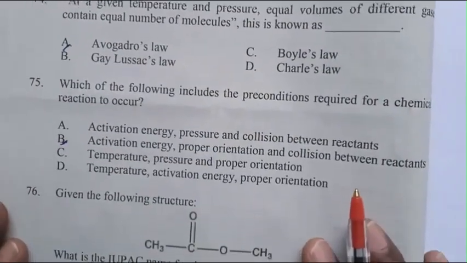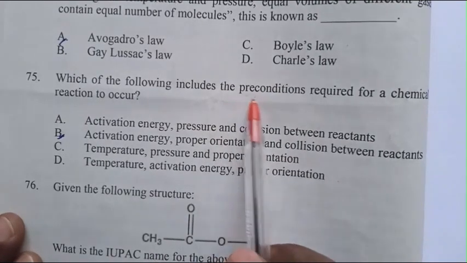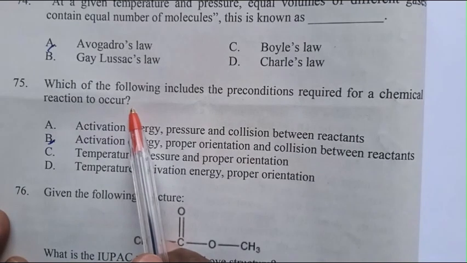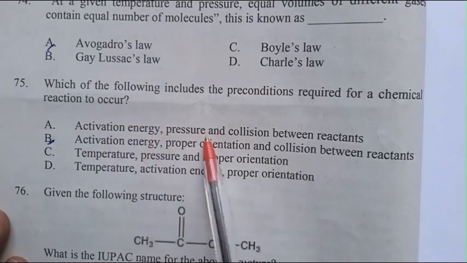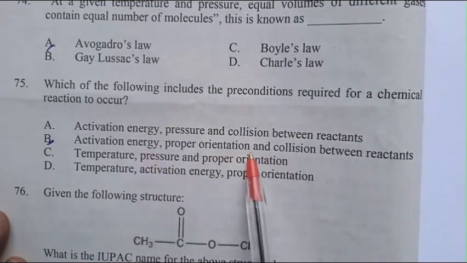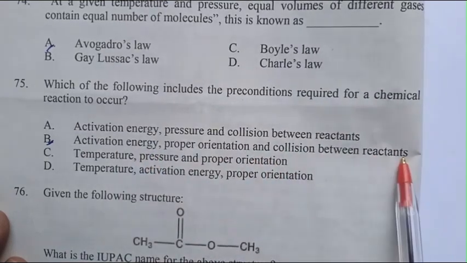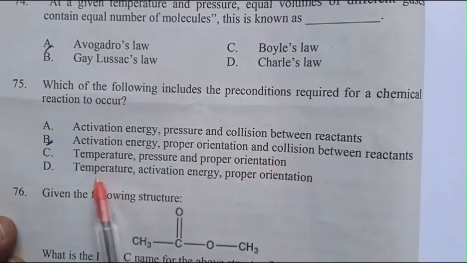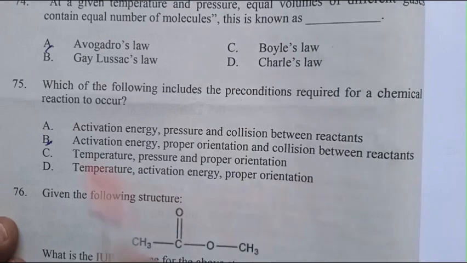Question 74. Which of the following includes the preconditions required for a chemical reaction to occur? Activation energy, pressure, collision between reactants. Activation energy, proper orientation, collision between reactants. Temperature, pressure, proper orientation. Temperature, activation energy, proper orientation.